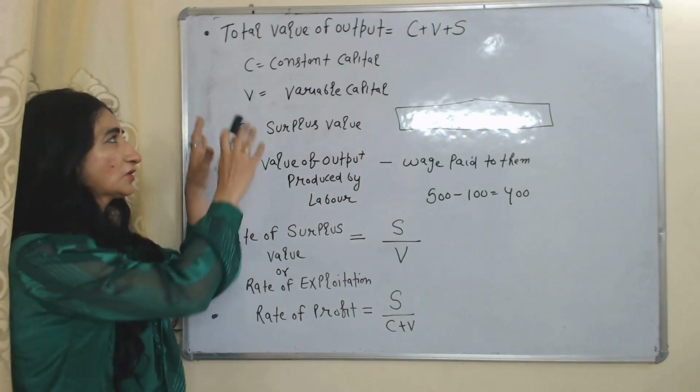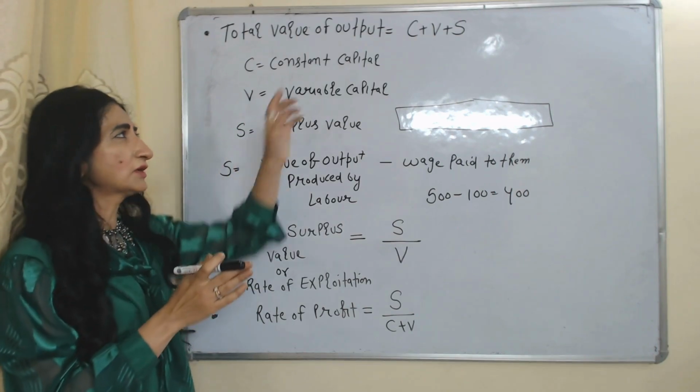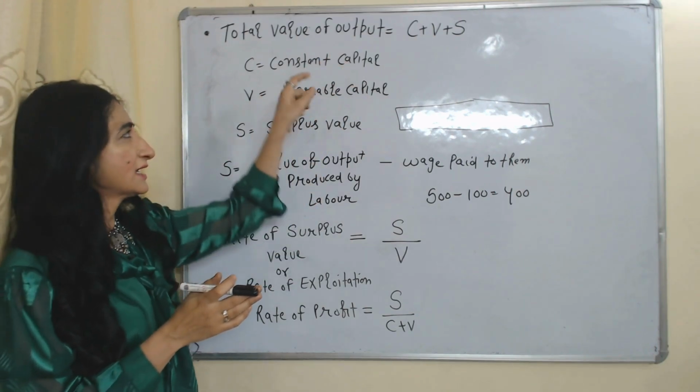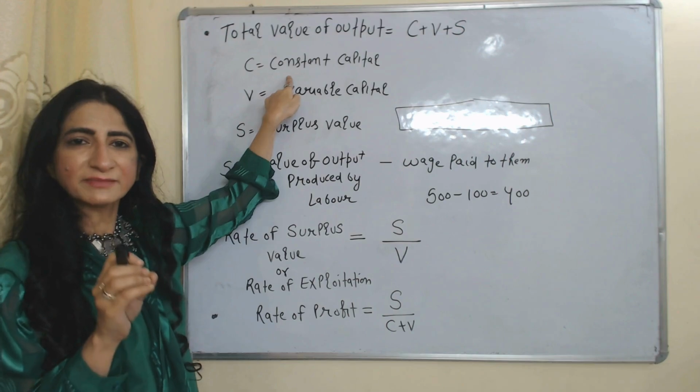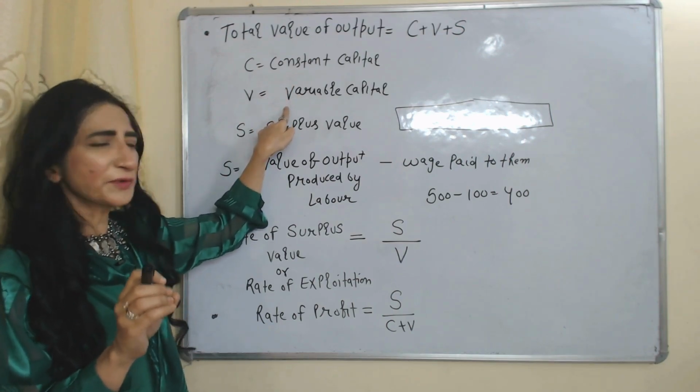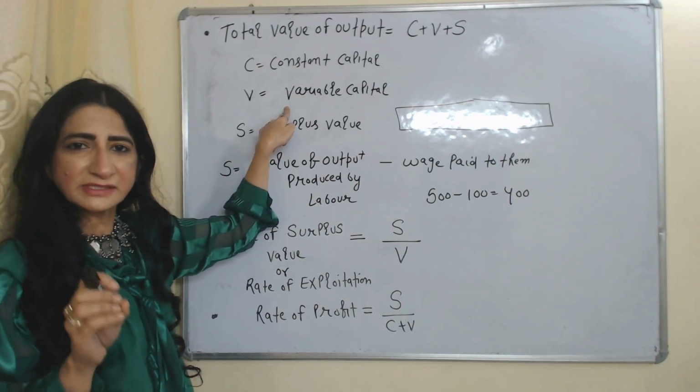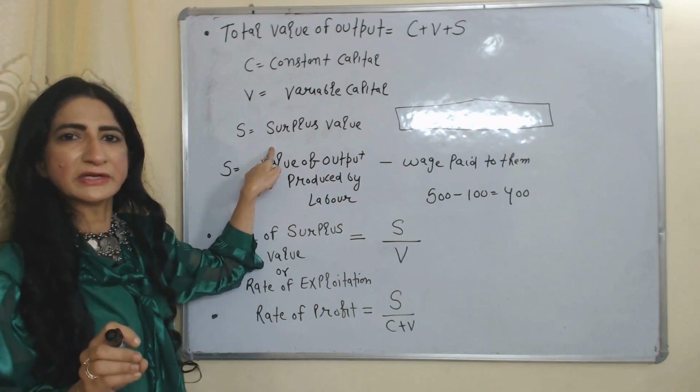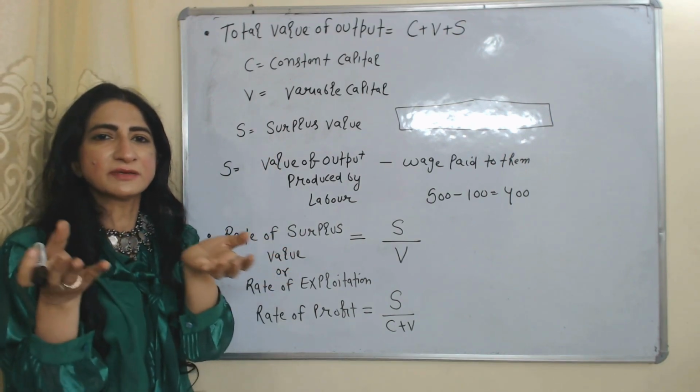According to this theory, total value of output is equal to C plus V plus S. Here C is constant capital, that means machinery, material. V is variable capital, that means labor. S is surplus value. Surplus value means value generated by labor.